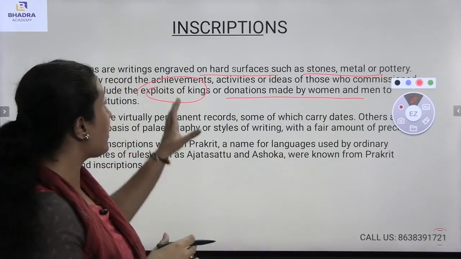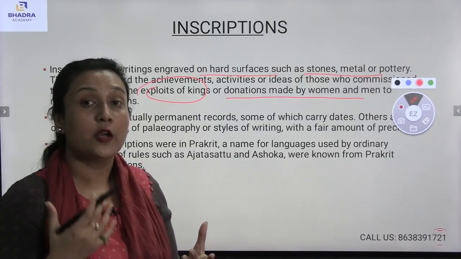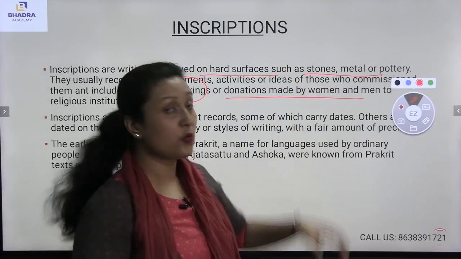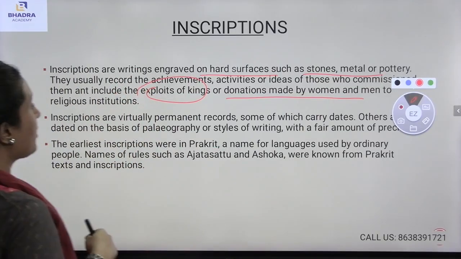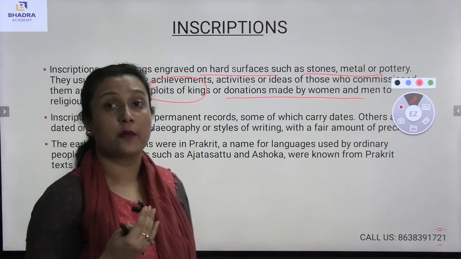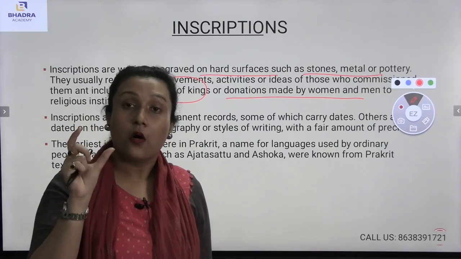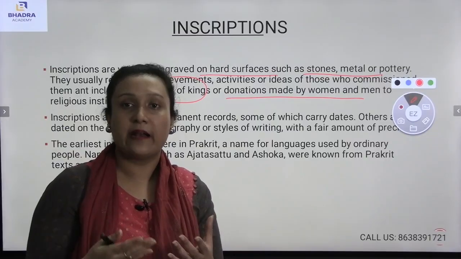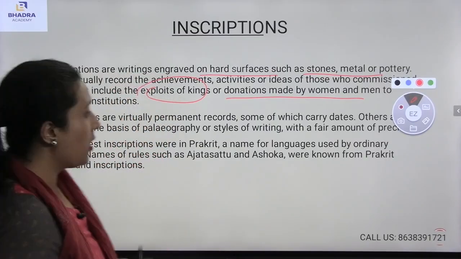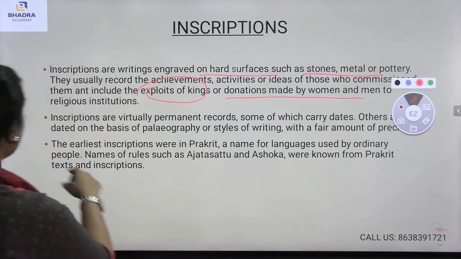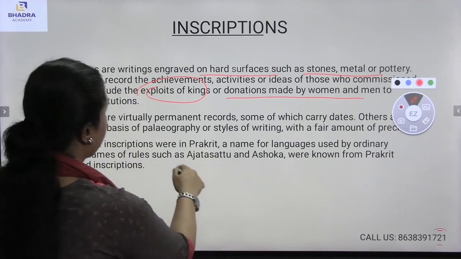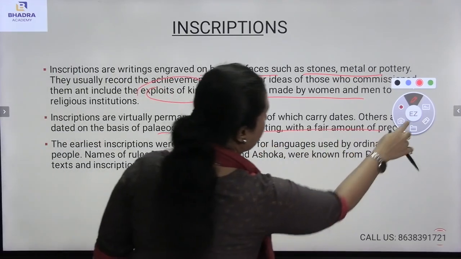So inscriptions are writing on hard surfaces. Now what are the hard surfaces? The stones, metal and pottery. Also, inscriptions are virtually permanent records because they carry dates. On the inscription, you will find dates, but in their own language. Most of them are in Prakrit texts or in Sanskrit as well. Others are dated on the basis of paleography or styles of writing with a fair amount of precision.